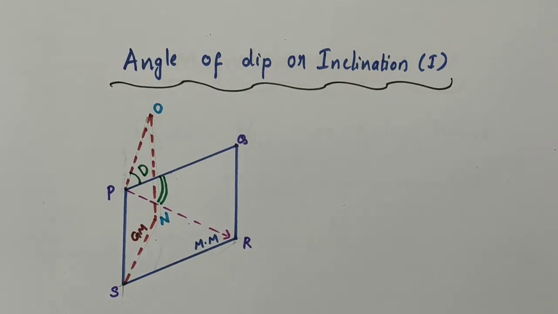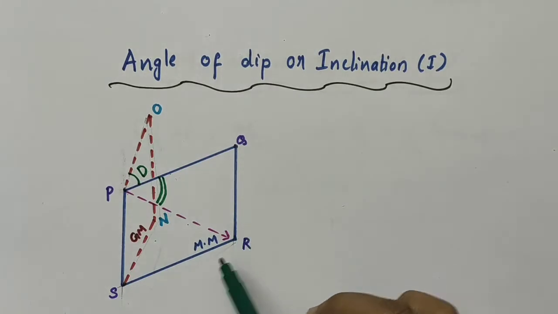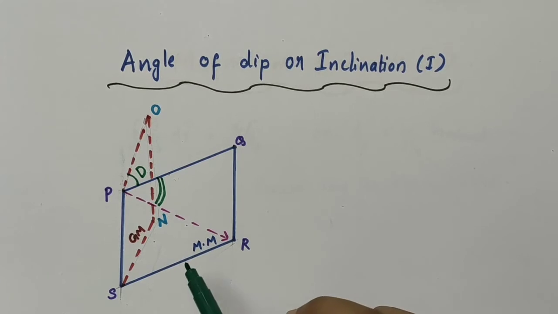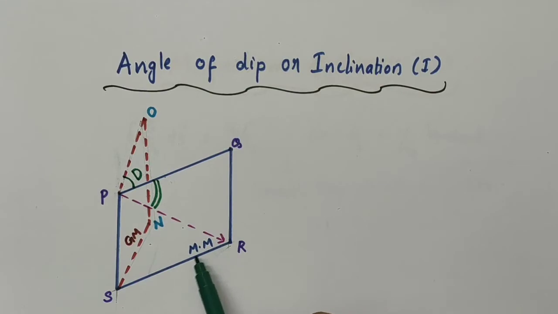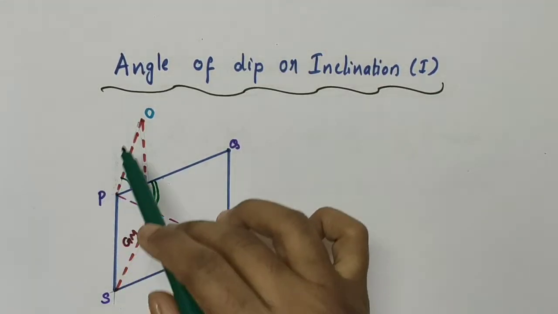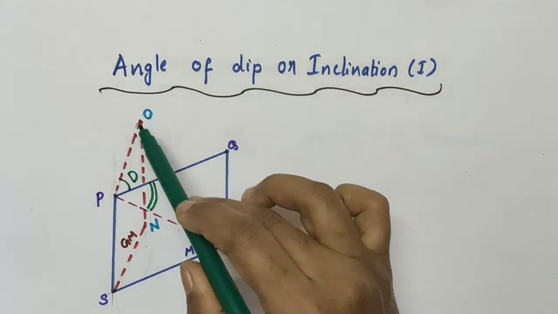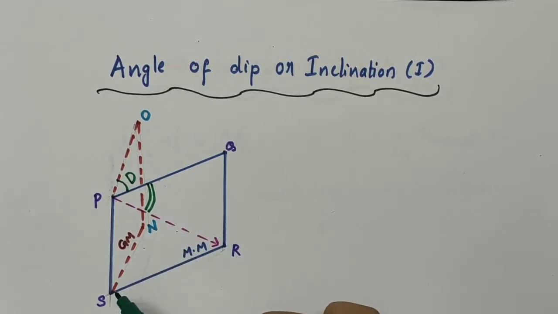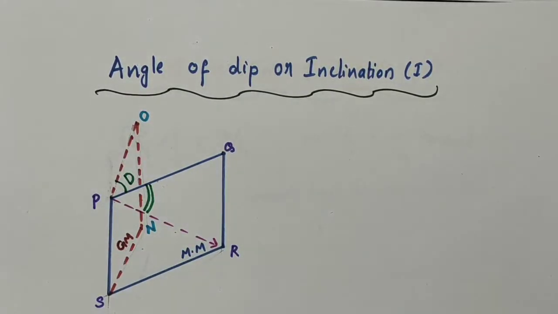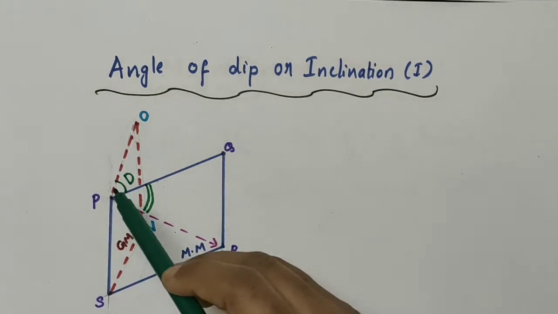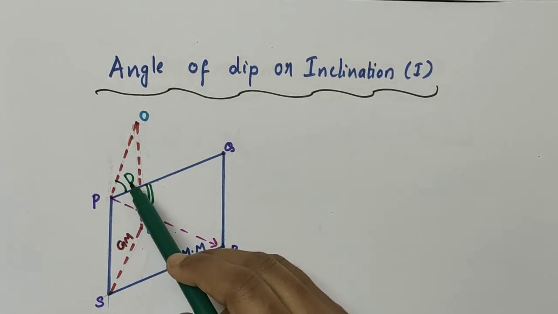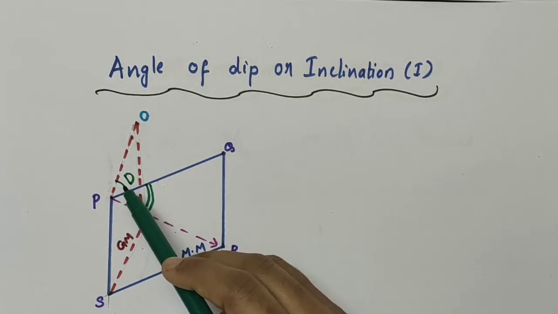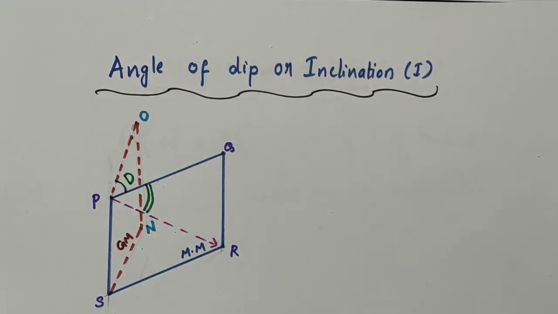For example, let this PQRS be the magnetic meridian. We have discussed magnetic meridian as well as geographic meridian. So let this PQRS be the magnetic meridian, and this dotted plane PONS, let it be the geographic meridian. Now, the angle between the geographic meridian and the magnetic meridian, that is this angle, is known as angle of declination, represented by capital letter D.